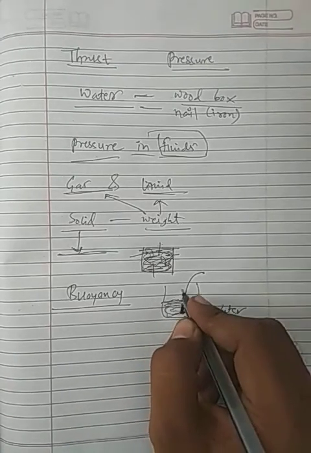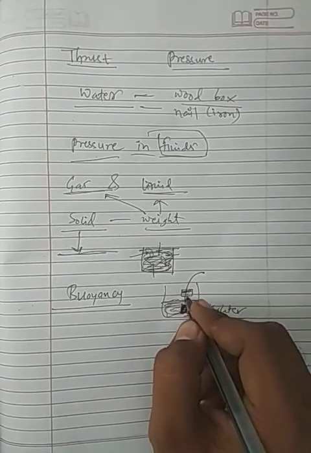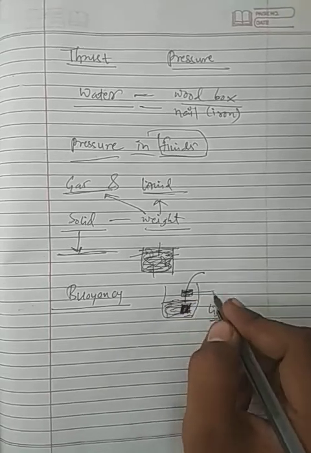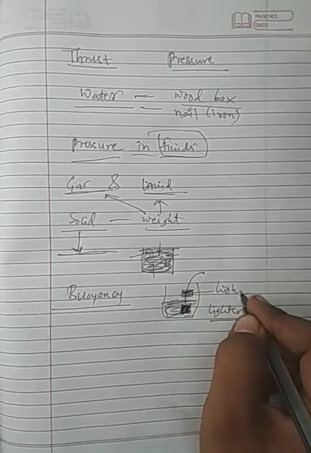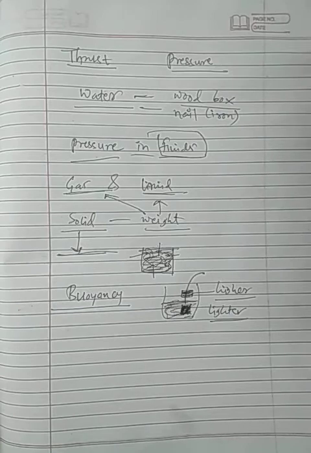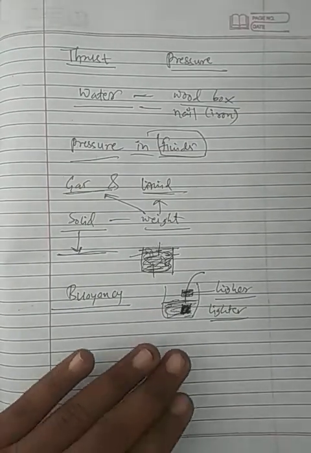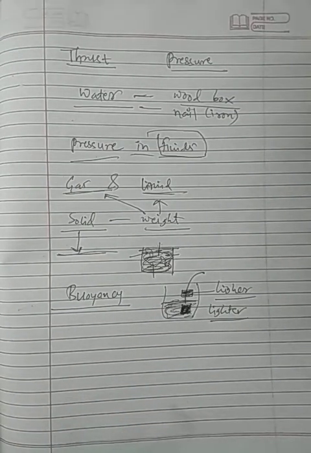Once it is outside the surface of water, it will weigh higher than when it was in water.